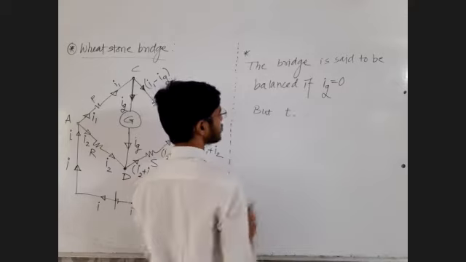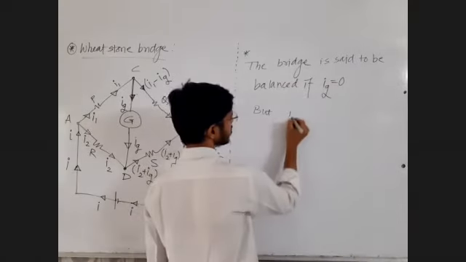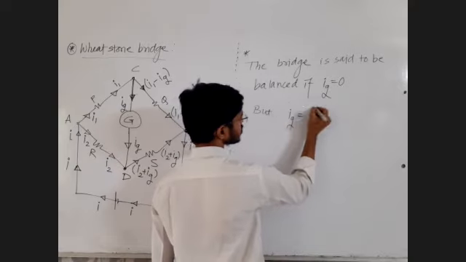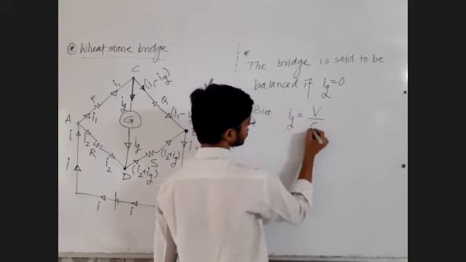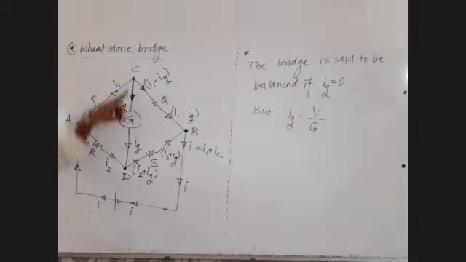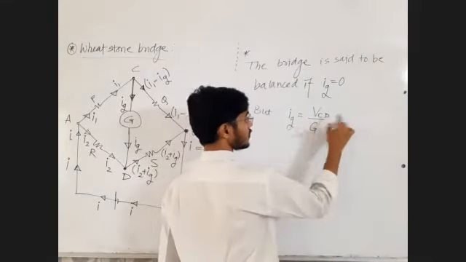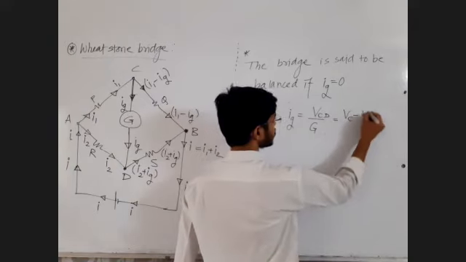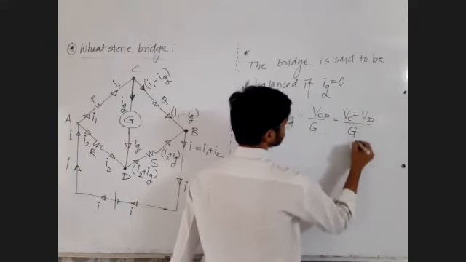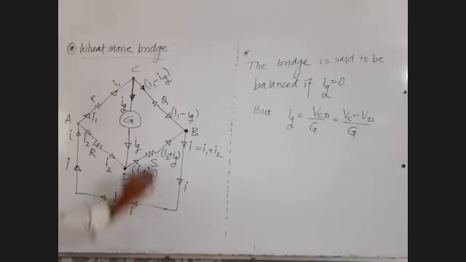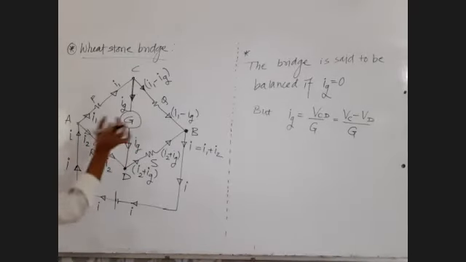Current through galvanometer, current is equal to potential difference upon resistance. Which potential difference? Potential difference between point C and D. Potential difference across this branch CD upon resistance of this branch. VCD is equal to VC minus VD upon resistance of galvanometer, capital G. Ultimately, treat this instrument as a resistor. It will give you reading of the current.